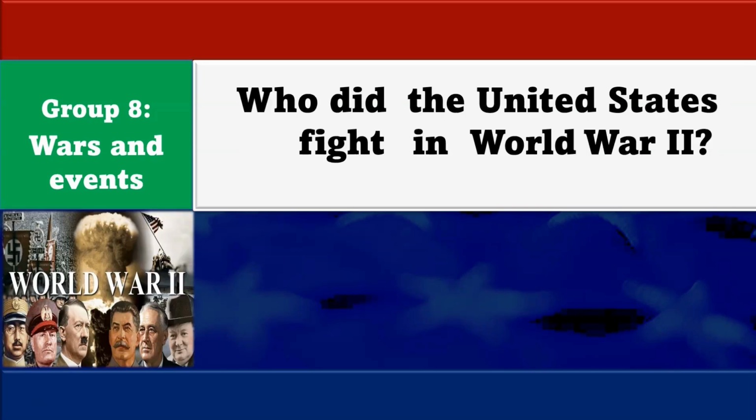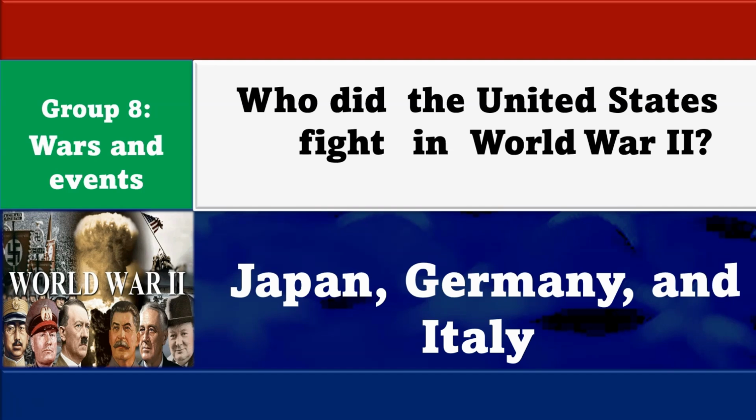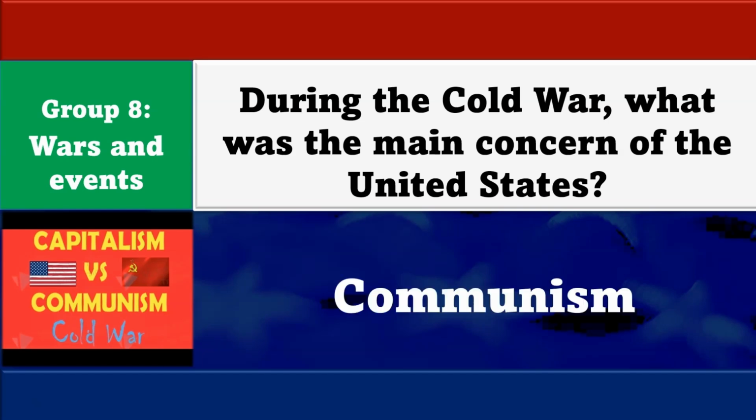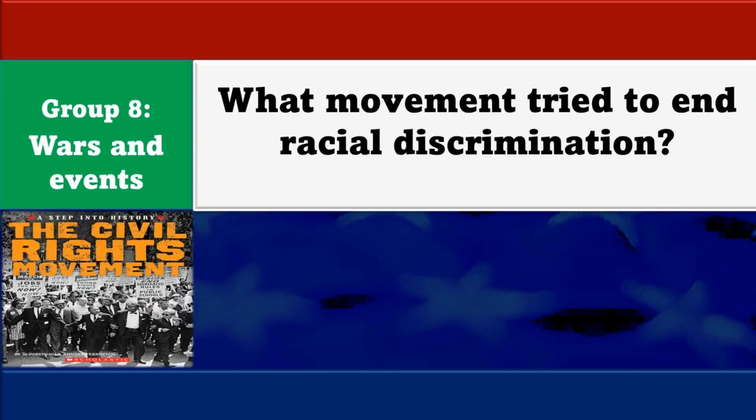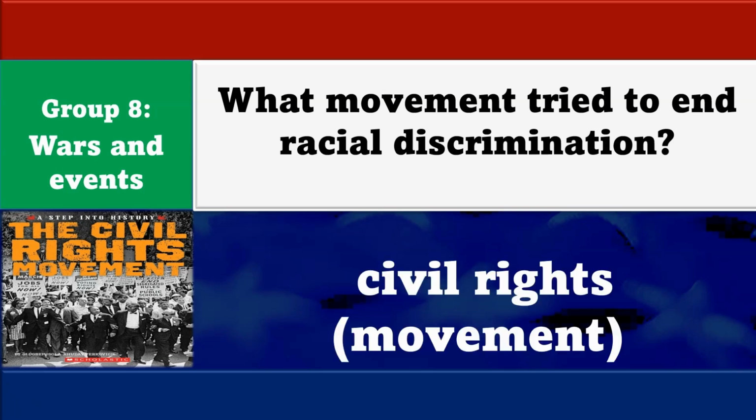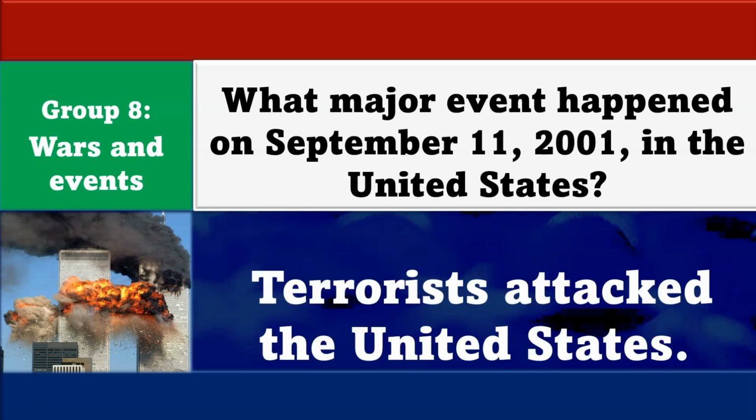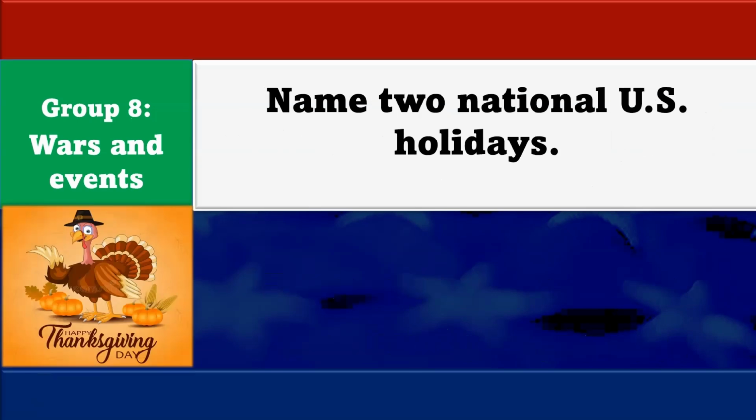World War I. Who did the United States fight in World War II? Japan, Germany, and Italy. During the Cold War, what was the main concern of the United States? Communism. What movement tried to end racial discrimination? The Civil Rights Movement. What major event happened on September 11, 2001 in the United States? Terrorists attacked the United States.